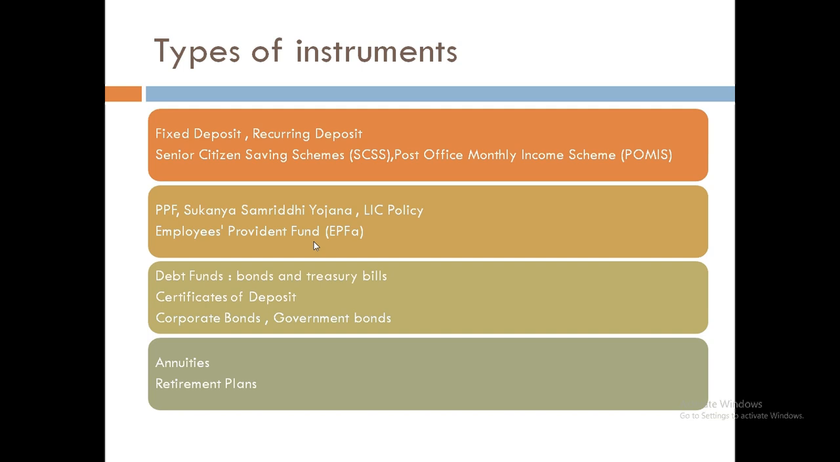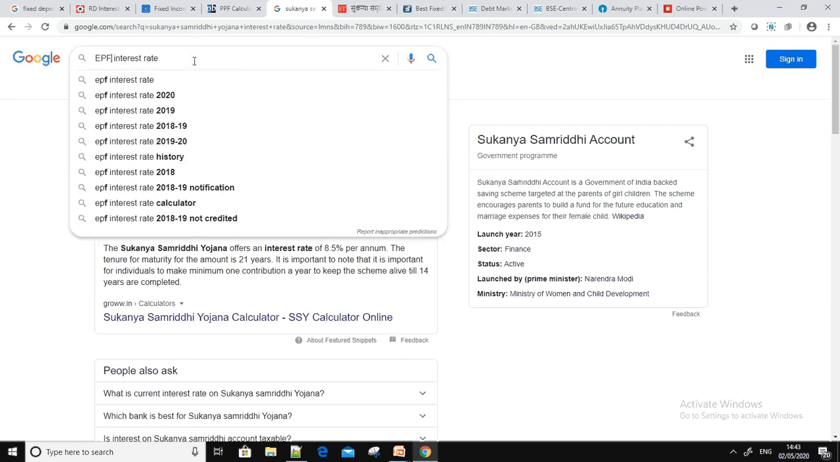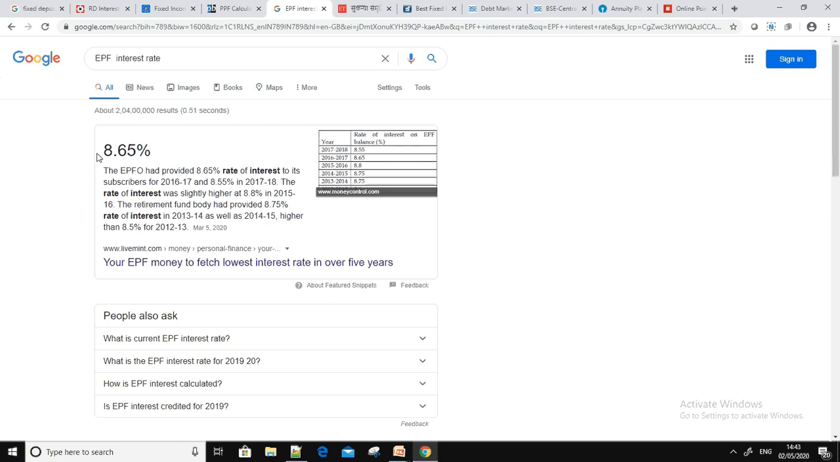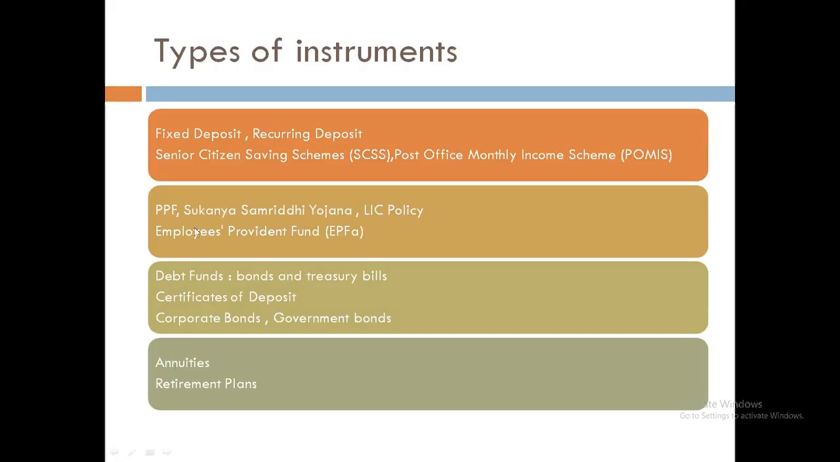So base 12% of basic would be deposited into the provident fund, and it would always be growing based on the interest rate provided by the government. If you check the interest rate of this scheme, you can see that it varies. Currently, it is 8.65 for each year. You can see here in 2017 it was 8.55. So this is how it is for employee provident fund. This is also one fixed income product.